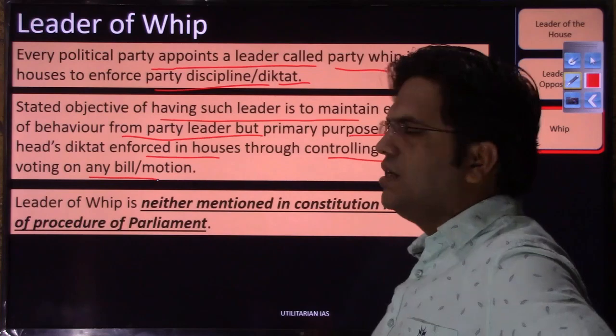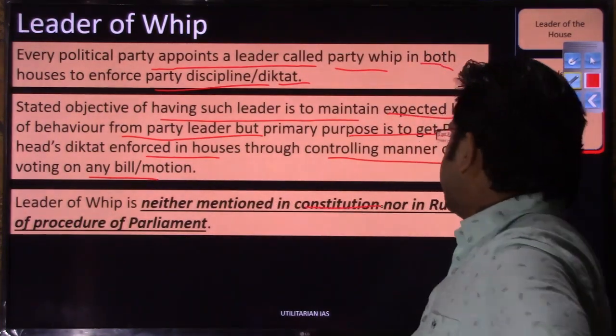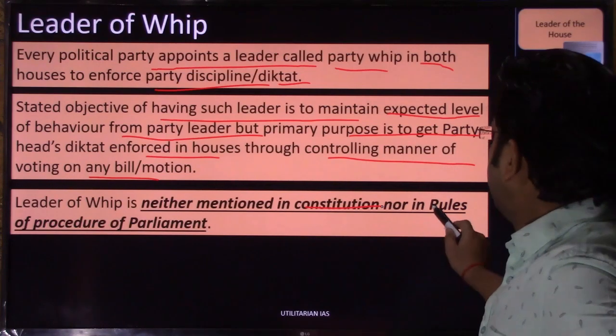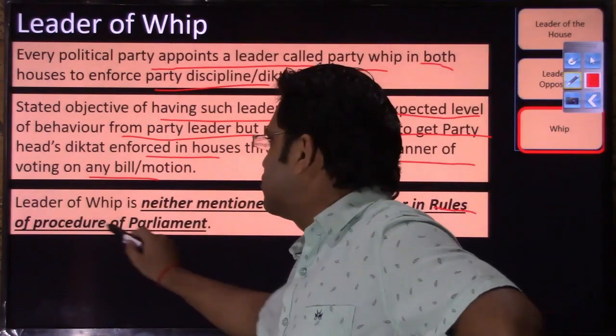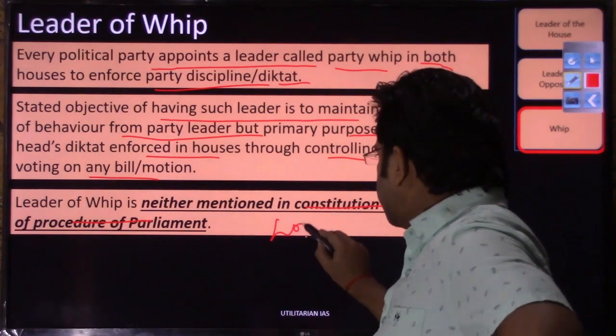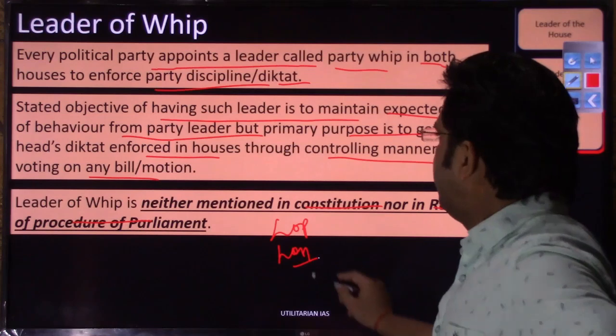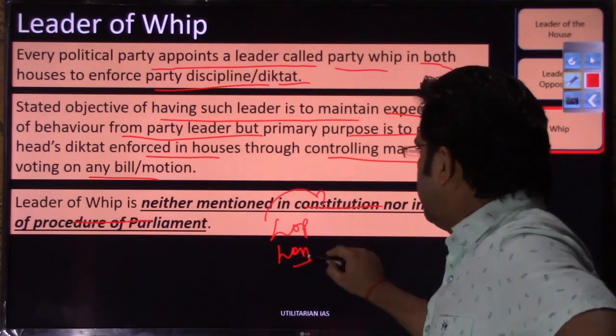This leader of whip has not been mentioned in the constitution, not even in the rules of procedure of the parliament. While discussing the leader of opposition or the leader of house, you would have noticed that they were not mentioned in the constitution either.